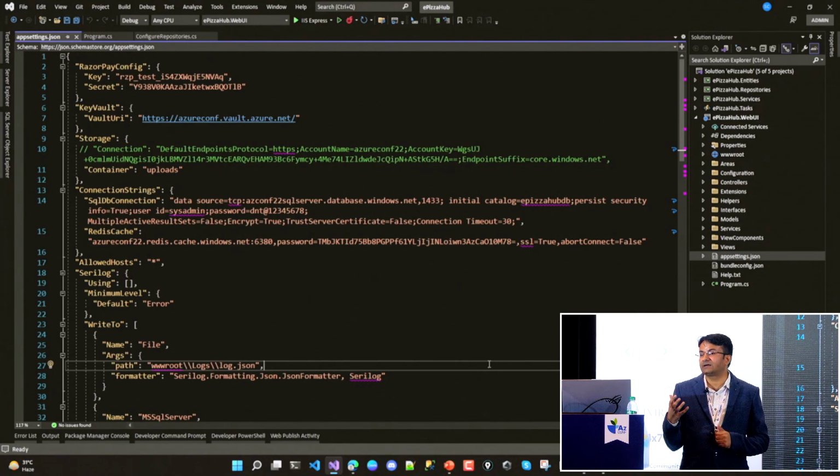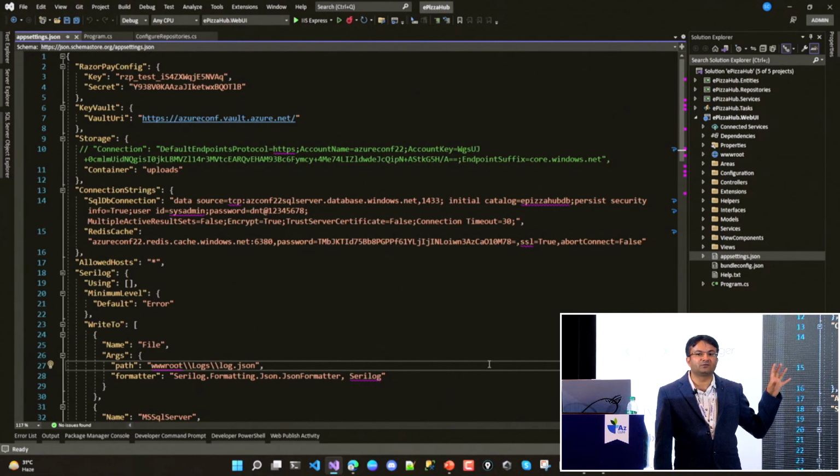And what is happening here when it comes to managing the app setting? App settings we can manage as per the environment level. So we have the development environment app setting, we have the production level environment app setting, and we have the testing one. Whatever app setting you are looking at here is applicable to the production environment. But when it comes to the dev environment, I will have a separate configuration file where I can override my settings this way. Got it? So this is the way our flow is going to happen.